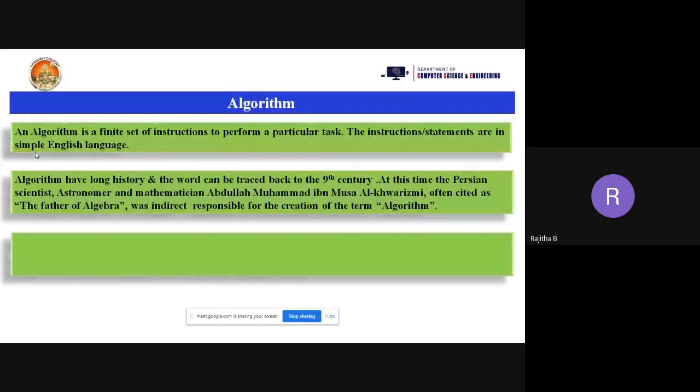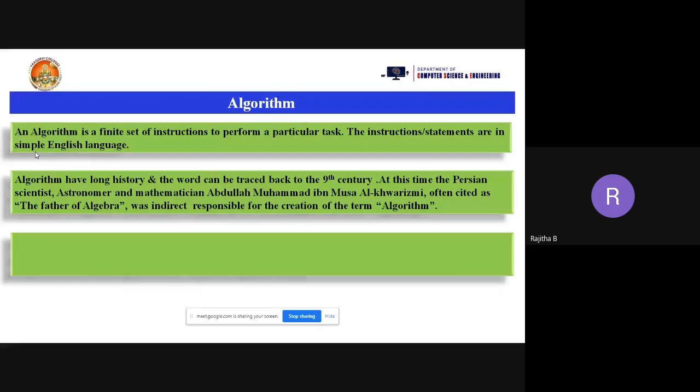Abdullah Muhammad ibn Musa al-Khwarizmi. This is the name of the scientist, a Persian scientist, astronomer and mathematician, often cited as the father of algebra.